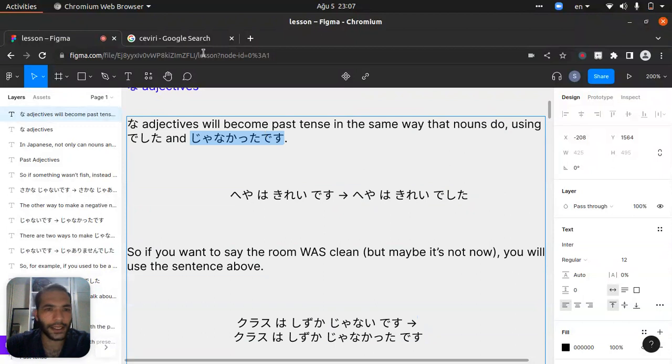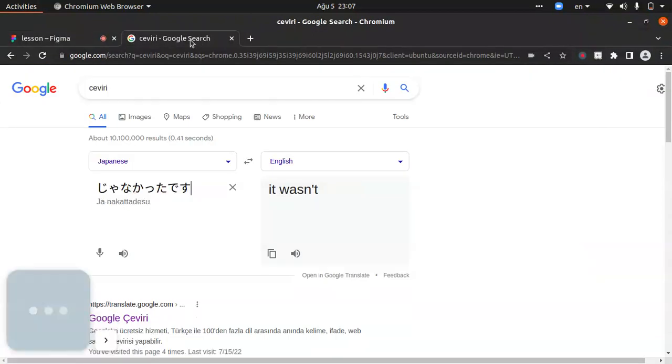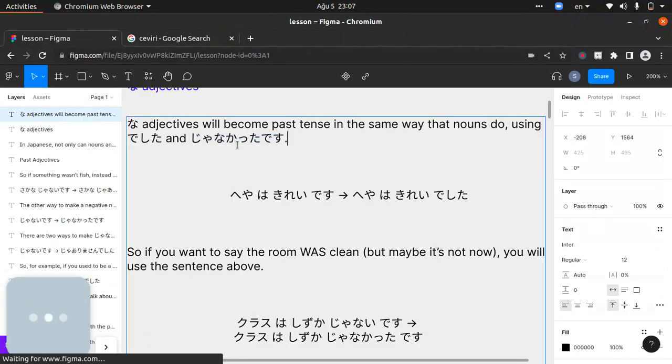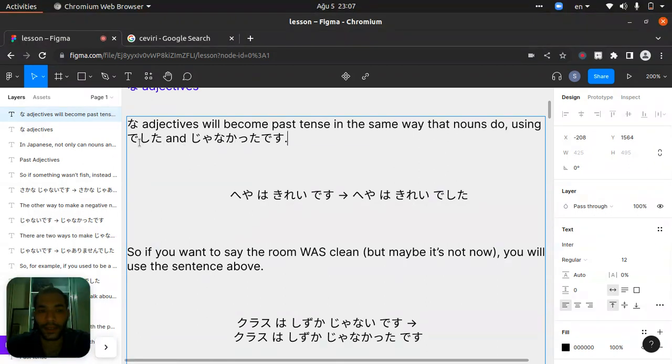Let's check it. It wasn't. Janai, it's janai katta desu. It's going there, right? This is a good point to understand everything correctly. It's not digital. So now here will be our key point. So what is it saying?